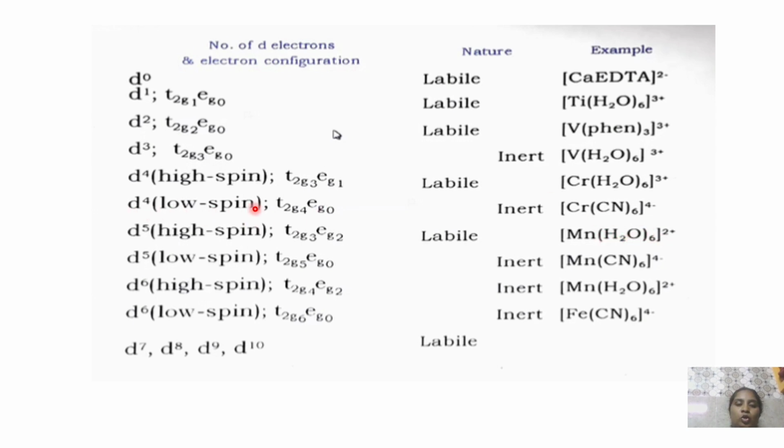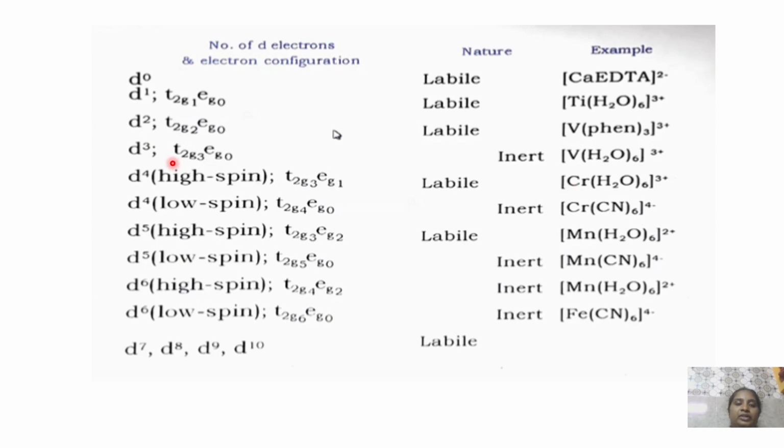Then d4 low spin complex. Low spin means all the 4 electrons are present in the t2g only. Those complexes are inert. Similarly, d4 with the high spin: t2g3, 3 electrons will be there in the t2g as well as eg1. Those complexes are labile. Example is a chromium complex.